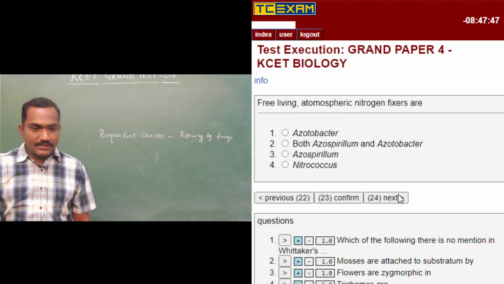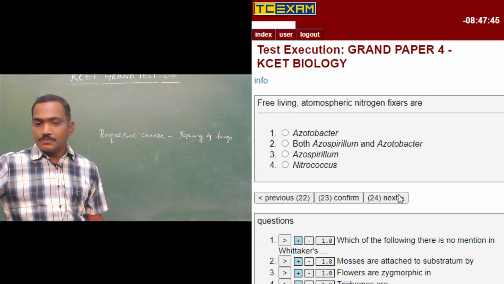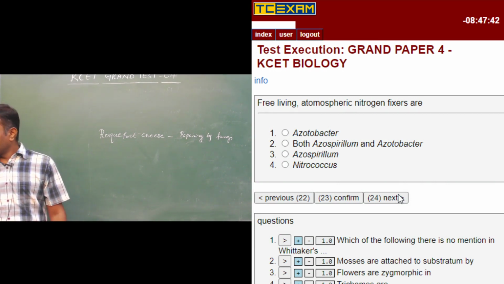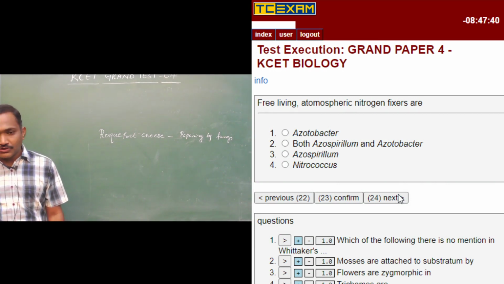Question number 23. Free living atmospheric nitrogen fixers are. We have options like Azotobacter, both Azospirillum and Azotobacter, Azospirillum, Nitrococcus.